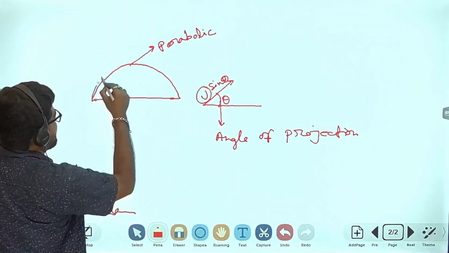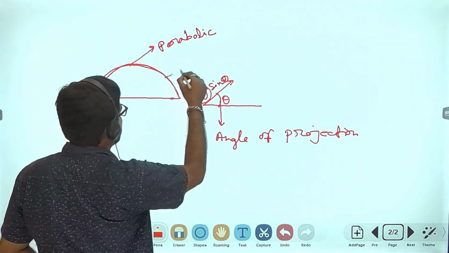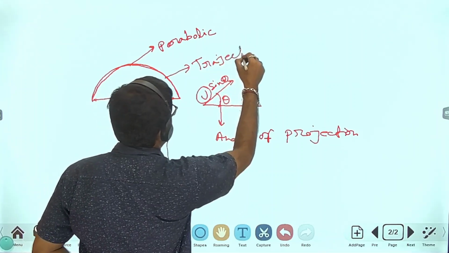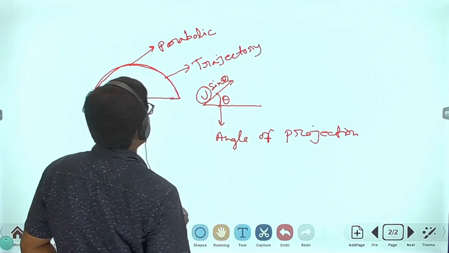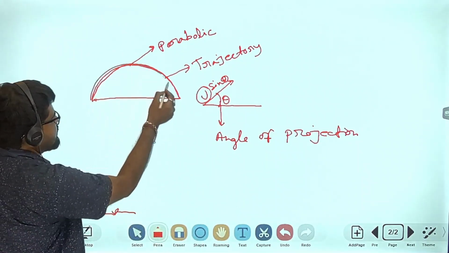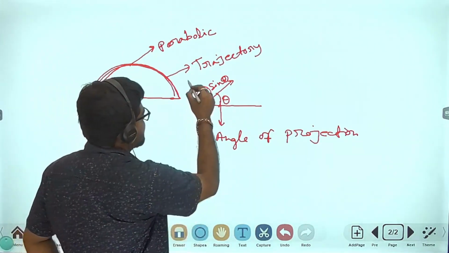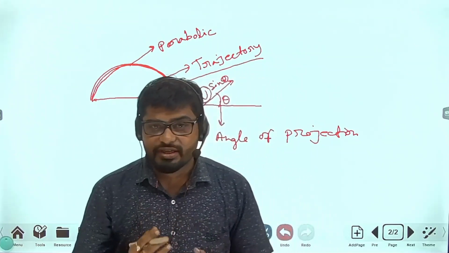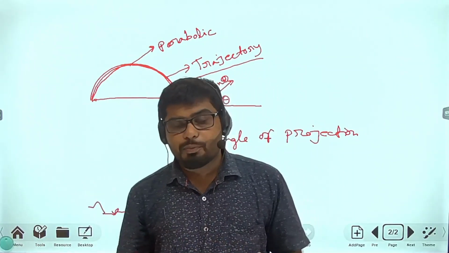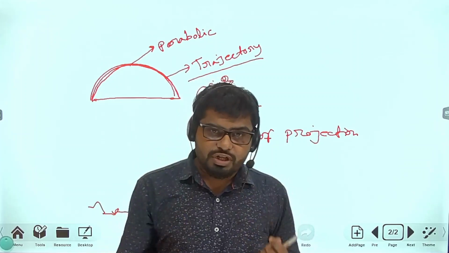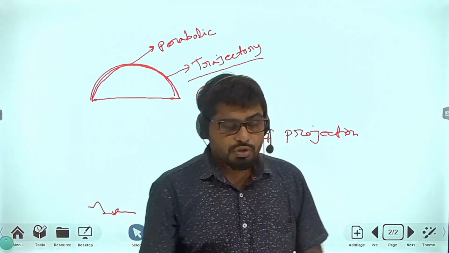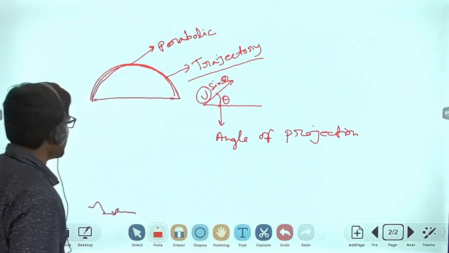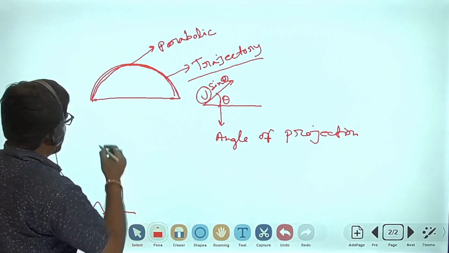And this path in projectile motion is called the trajectory. Very important point. The shape of the path is parabolic and the name of the path is trajectory. Understand what I am saying? Once again, when I project an object and the object follows this path, this type of motion is called projectile motion.